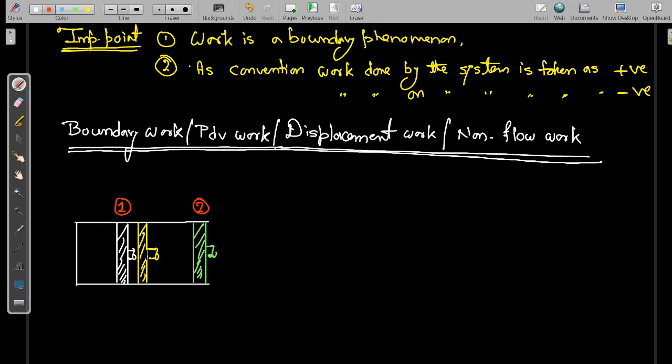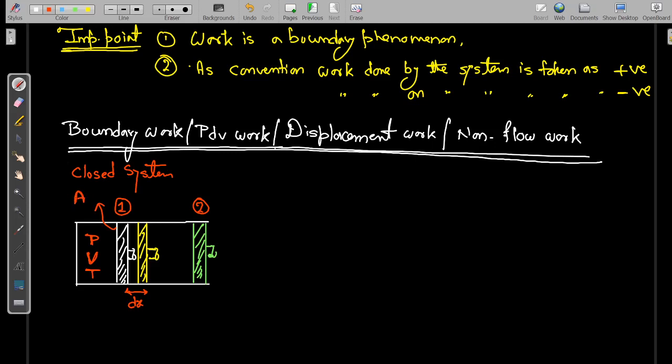In between there is a small displacement of the piston, which is denoted by dx. The piston has displaced by a dx length. This is a closed system, there is no mass transfer taking place. Now let us consider the pressure inside the system at that instant is P, volume is V, and temperature is T. Area of the piston is A, capital A.